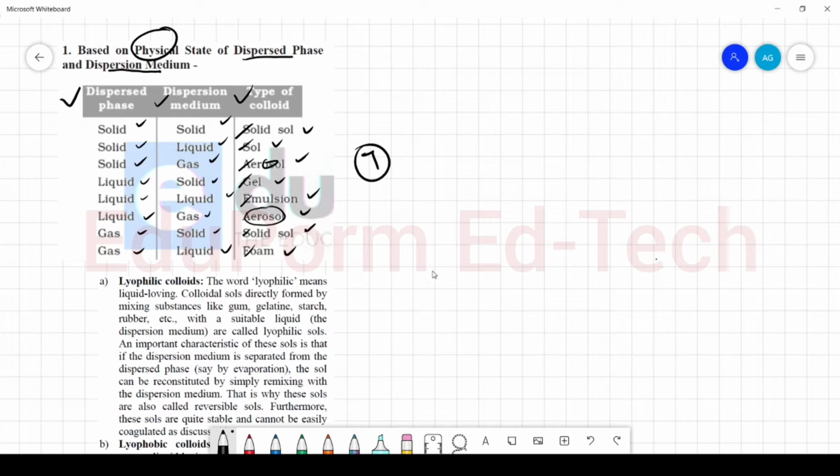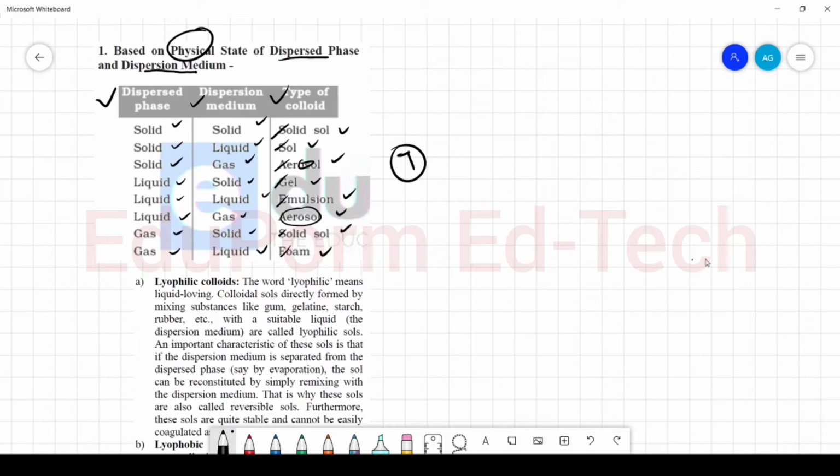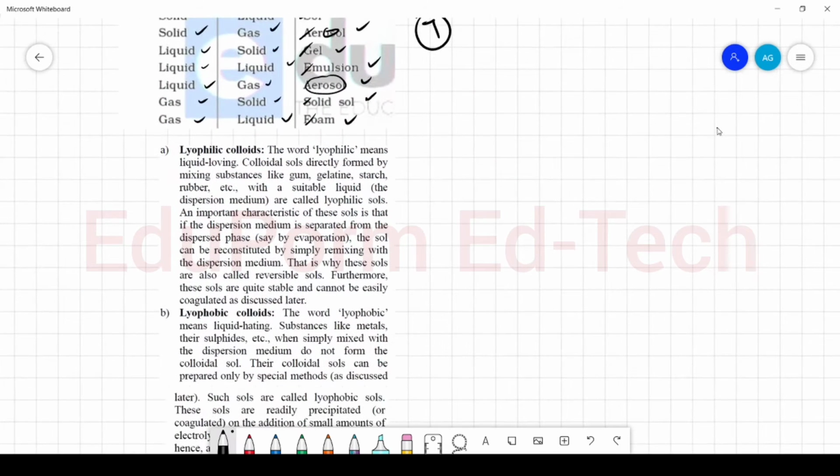Now another classification is based on the interaction with water, and on this basis we have 2 types of sols. We have lyophilic and lyophobic sols. We all know that the term lyophilic means water loving, where lyo means water and philic means loving. So these are the colloidal sols which are water loving. These colloidal sols are formed by mixing substances like gum, gelatin, starch, rubber, etc. with a suitable dispersion medium.